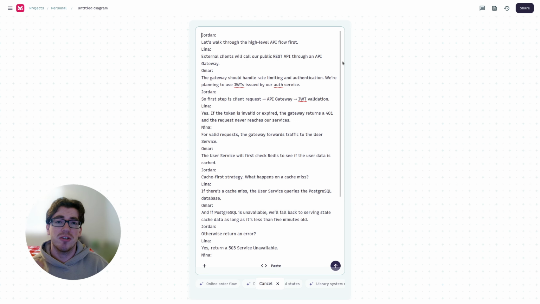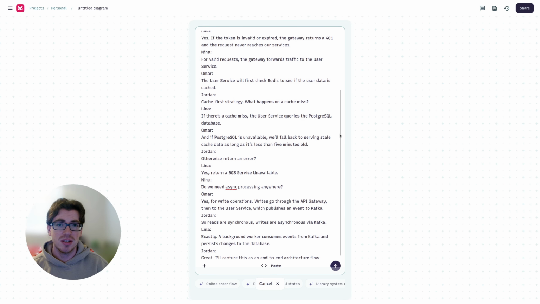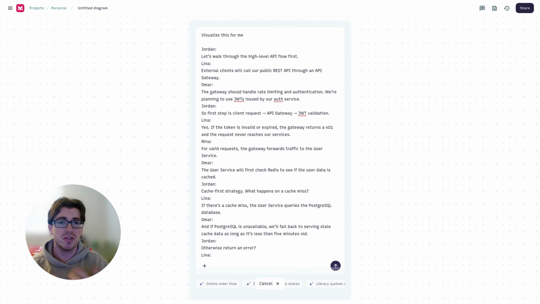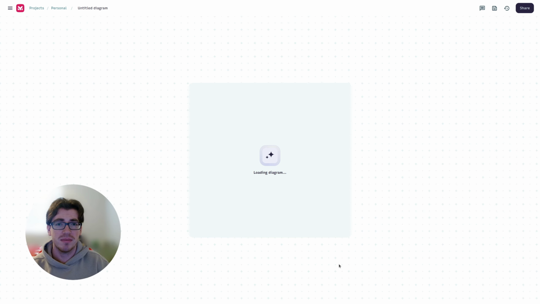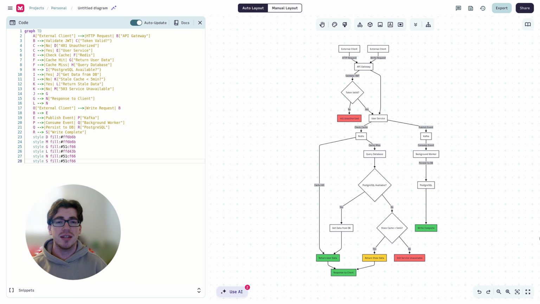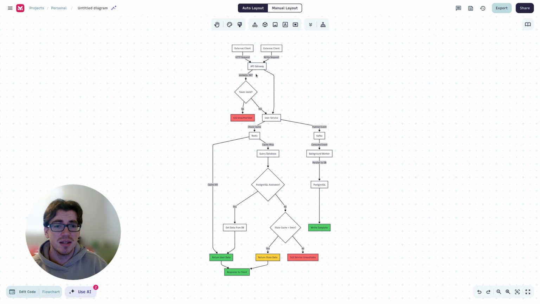You can see there's no diagram here yet, just people describing gateways, authentication, caching, and so on. Now that we have our transcripts in here, I'm just going to tell Mermaid AI to visualize this for me, and let's generate. And like that, we have our diagram in just a few seconds. And so Mermaid AI has taken our entire transcript and compiled it into this visual that's also interactable. And you can see the API gateway, JWT authentication, Redis caching, and even what happens when something fails. We didn't have to do any manual diagramming, and we didn't have to rebuild the system from memory.